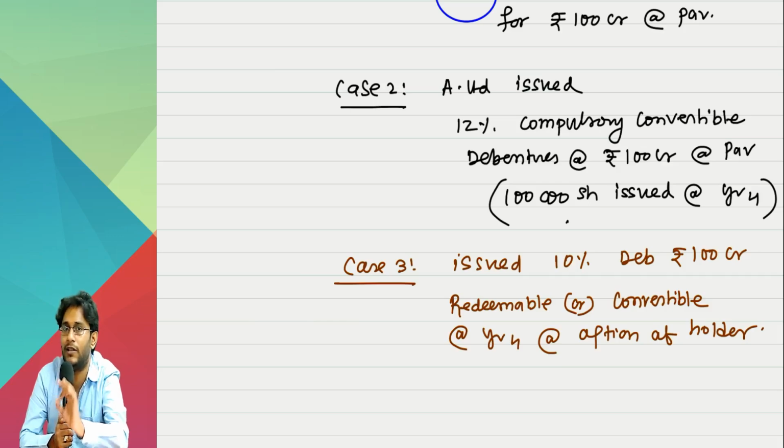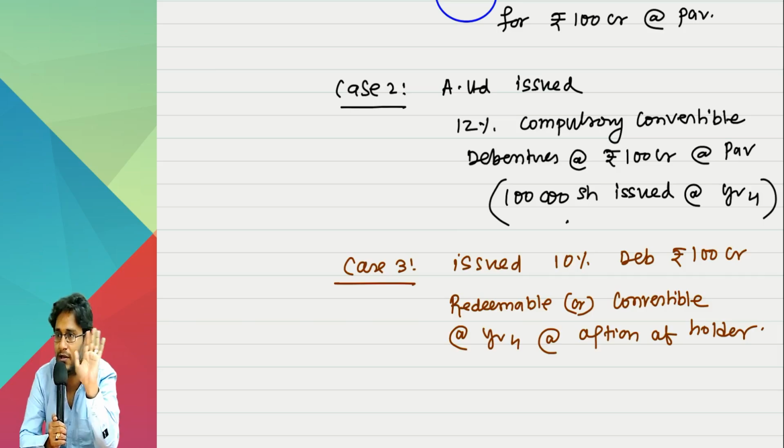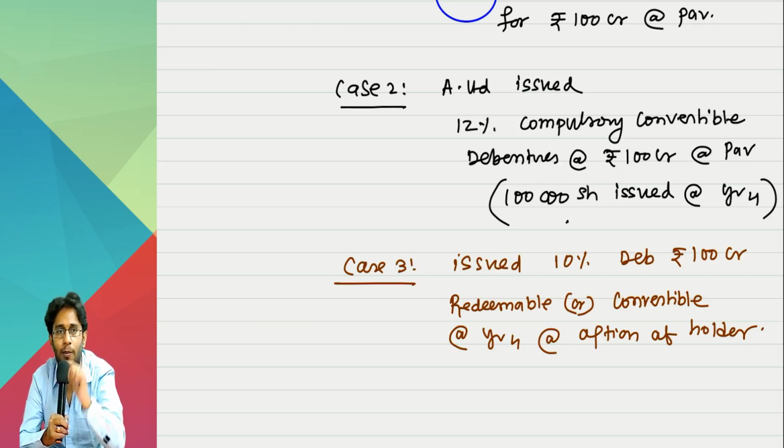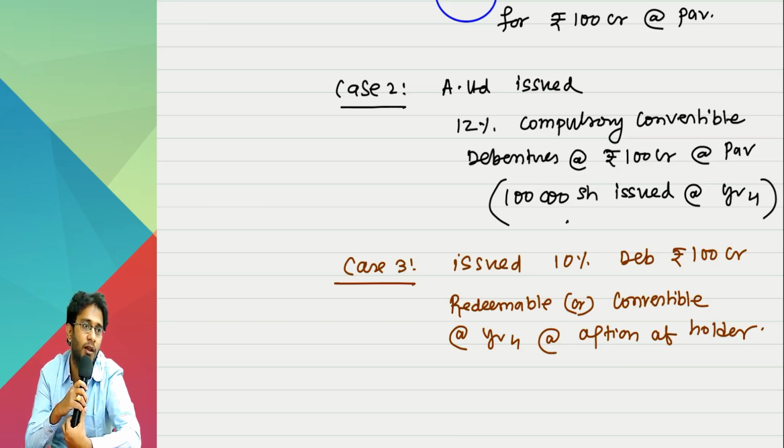The 4% that he is losing, how is he trying to recover it? There are two reasons why he gave us money at a lower interest rate. One thing: did you display your shares here? Yes. Not only that, you also gave a choice to that fellow. Options are not free, right? Now here, who has the option? The holder. Whenever somebody has the option, he has to pay a premium to the other party. Here, what is that premium? Accepting a lower interest rate itself is the premium for getting an option. Actually, I have to pay you 14%, but I am paying you only 10%.